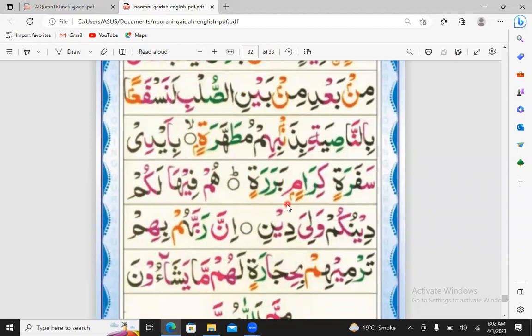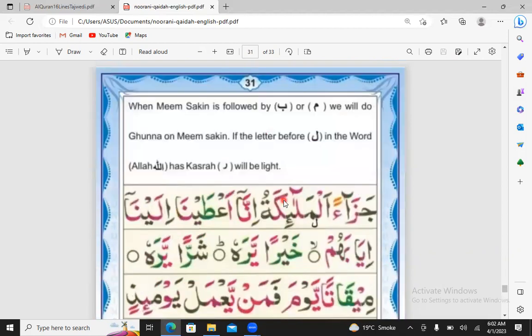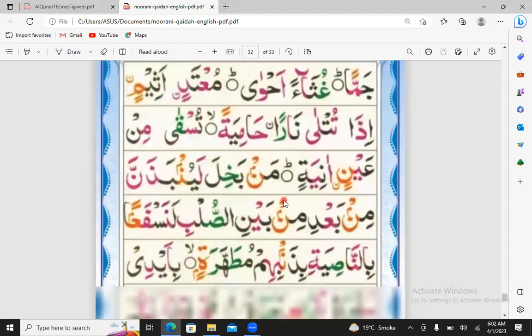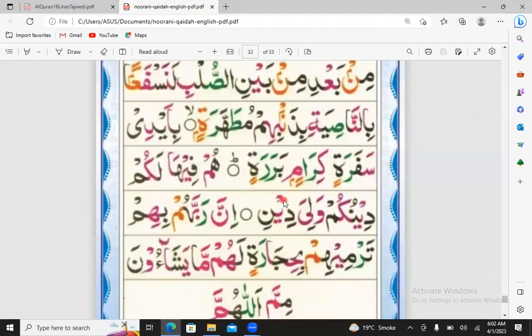We will do ghunna, and ba meem to kasra, but after the meem the ba comes. So that's why we will do ghunna on the meem sakin. And look at this. Tarmihim, meem sakin, and we will do ghunna on the meem sakin.